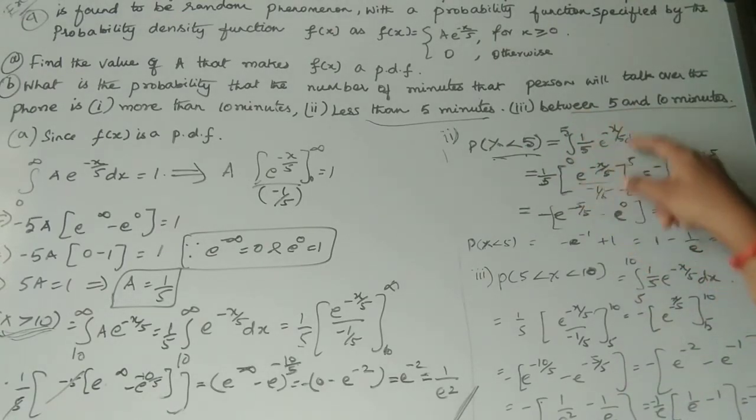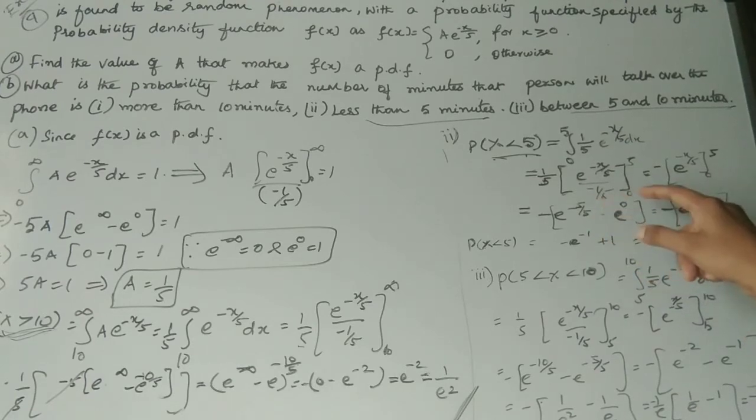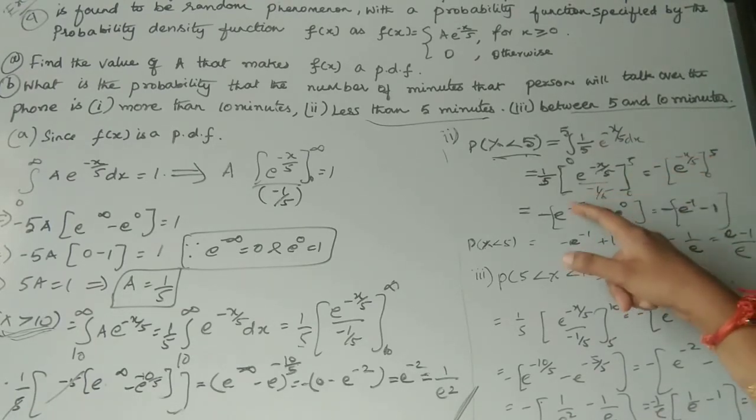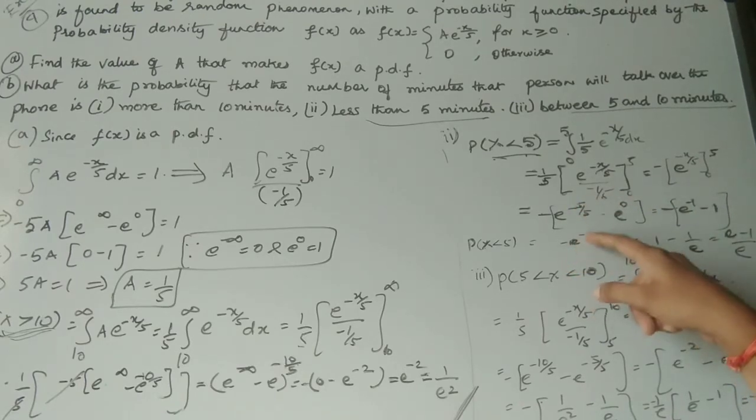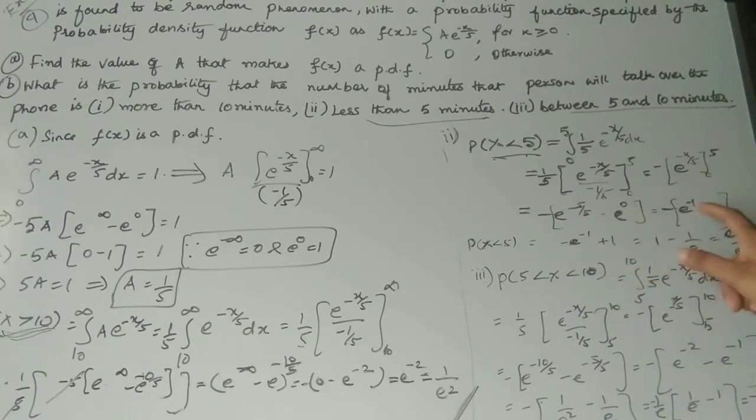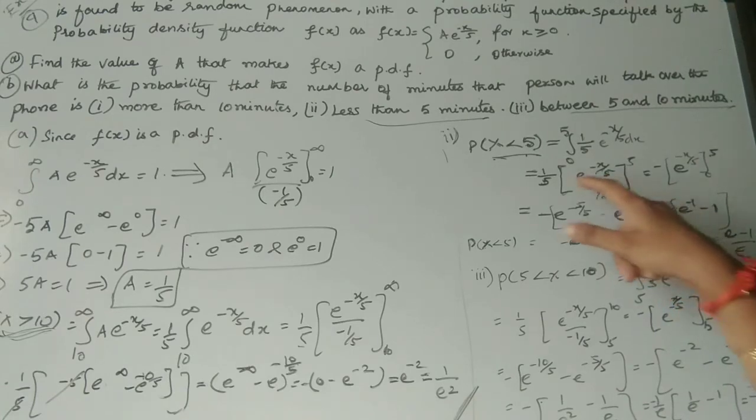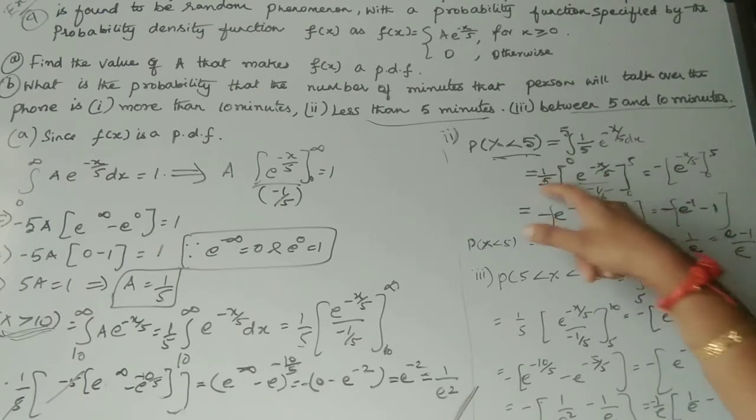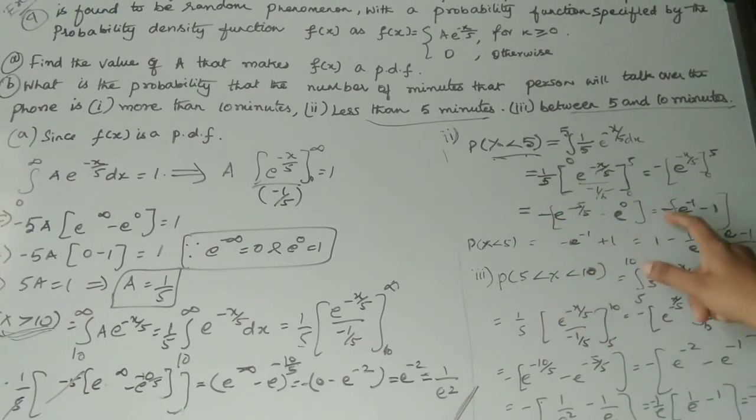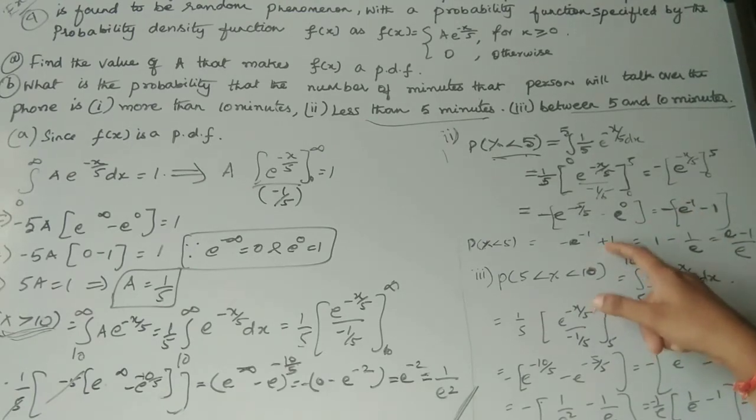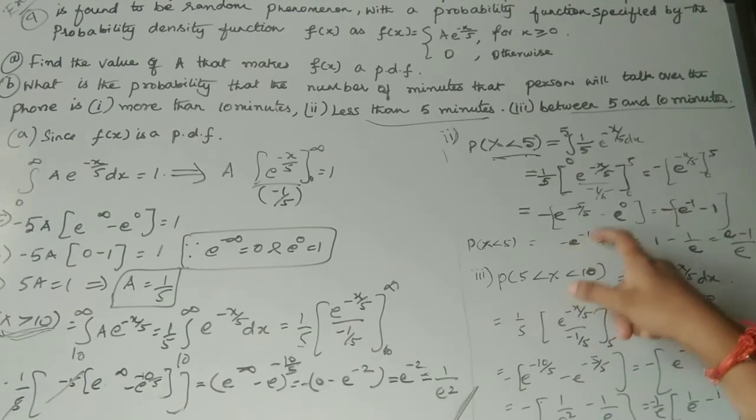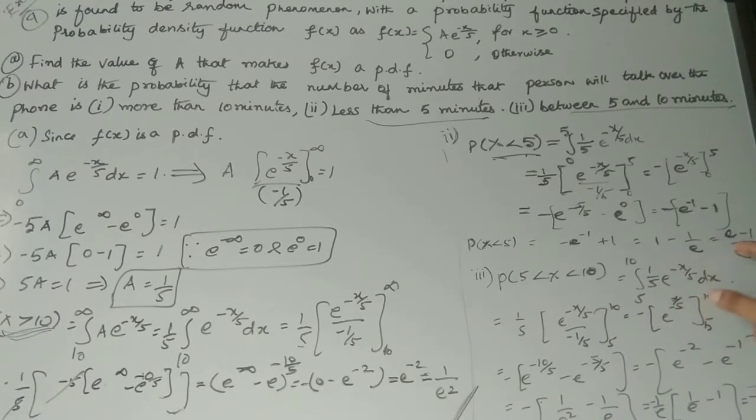So we integrate e power minus x by 5 by minus 1 by 5 and apply the upper limit first and then the lower limit. By the upper limit, e power minus 5 by 5 is e power minus 1, and for the lower limit e power 0 is 1. The 5 gets cancelled and you have a minus, so minus of minus becomes plus. So 1 minus e power minus 1, that is 1 minus 1 by e, which is e minus 1 by e.